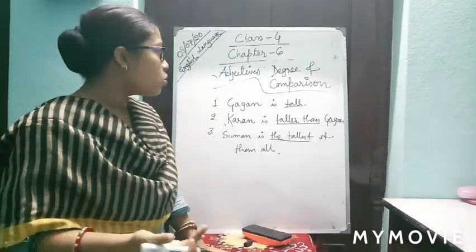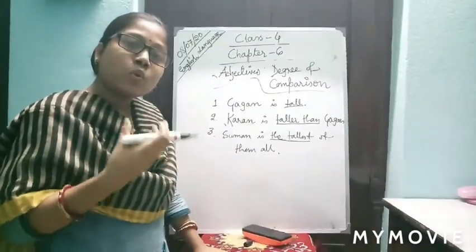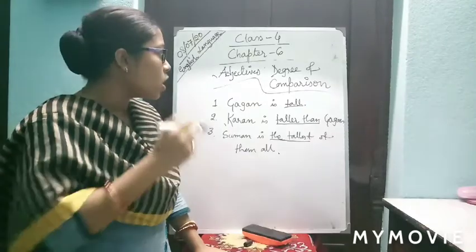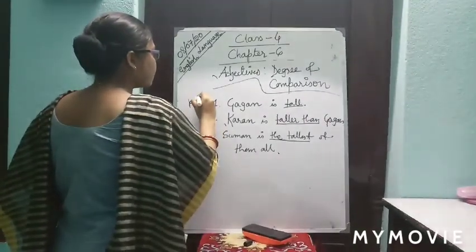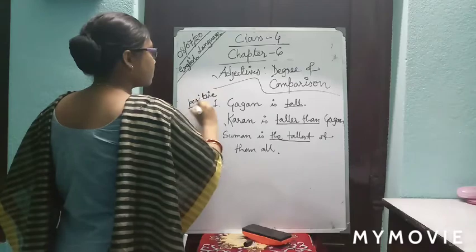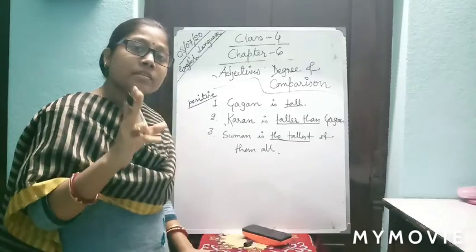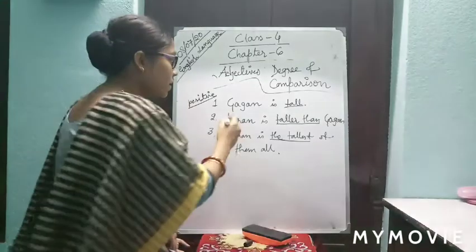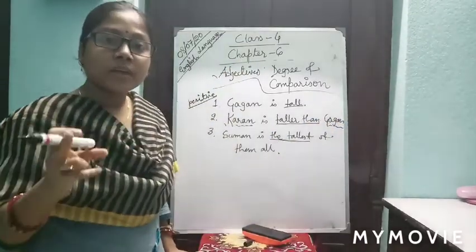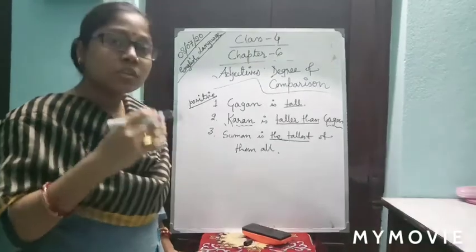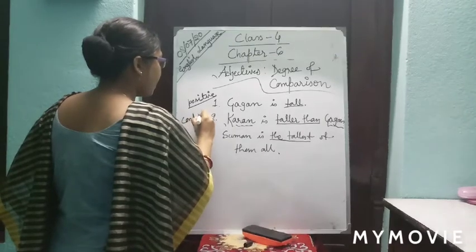So, here Gagan is tall. Here the adjective has used its own form. This is known as positive degree. Karan is taller than Gagan. Here there is comparison between two people, Karan and Gagan. Two persons are compared with one adjective, that is taller. So it is comparative.